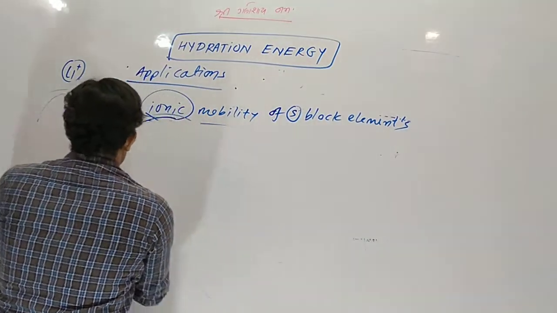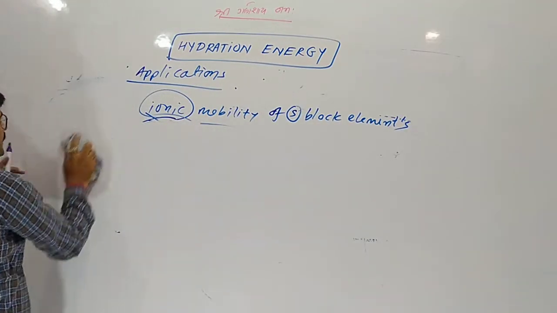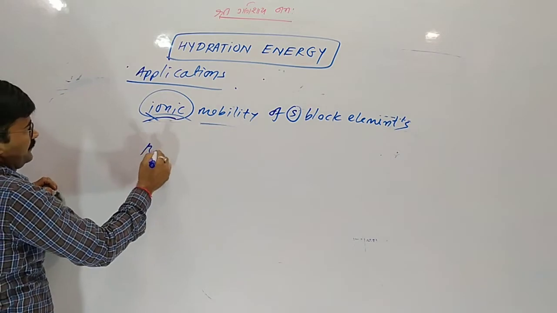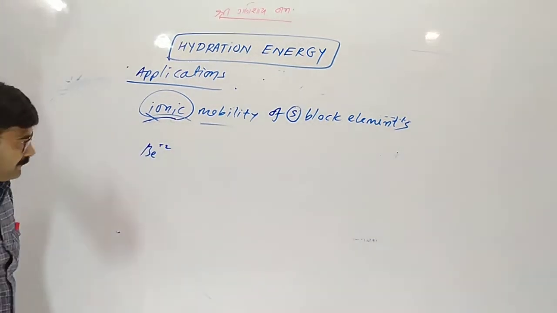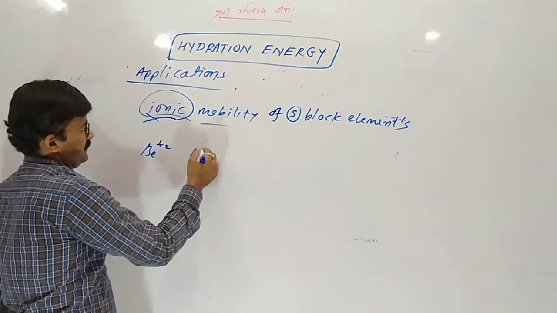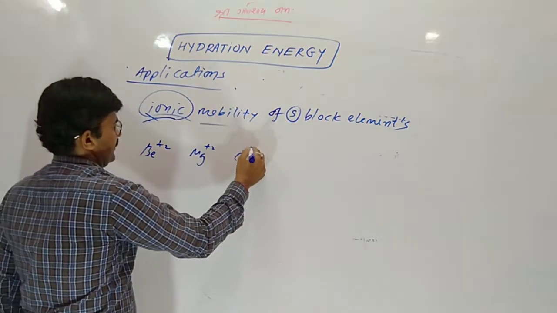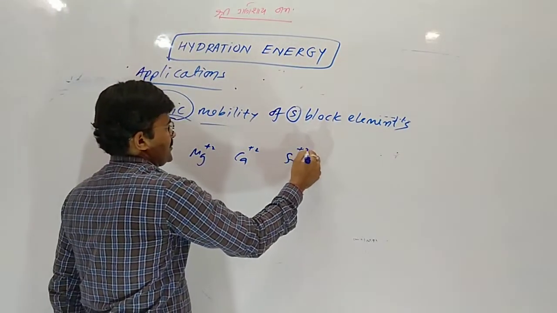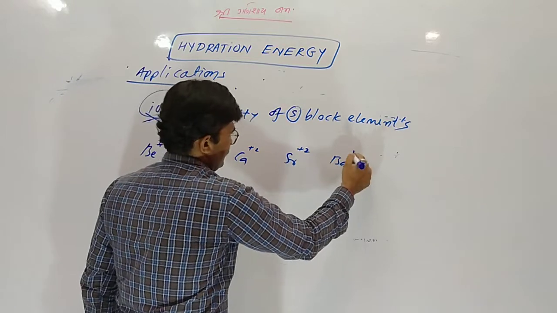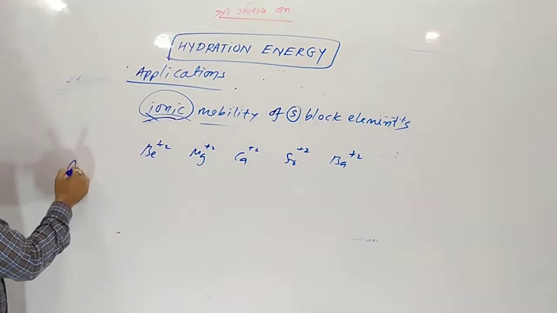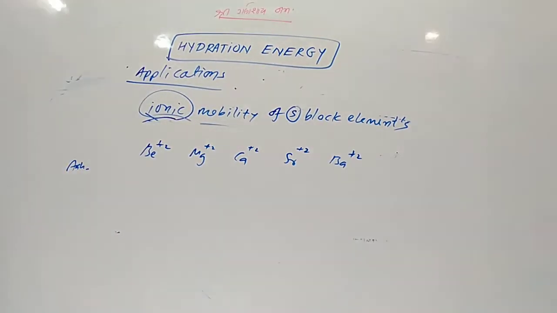Now in group number 2: beryllium, magnesium, calcium, strontium and barium. Now aqueous radius, otherwise hydration enthalpy.